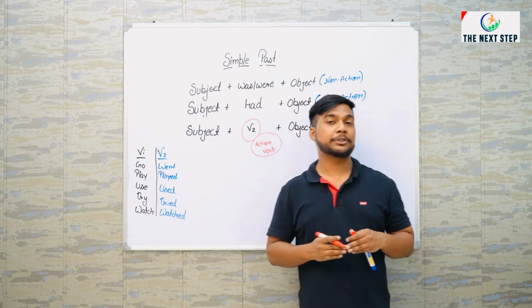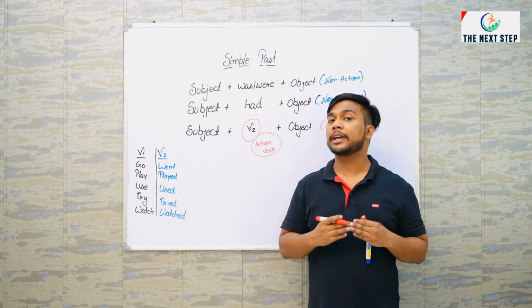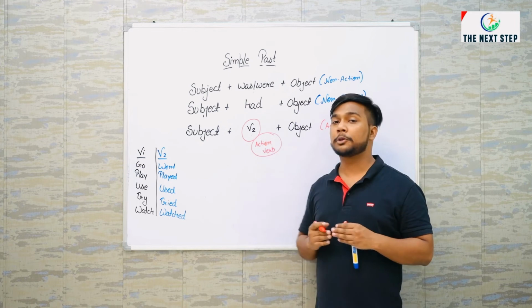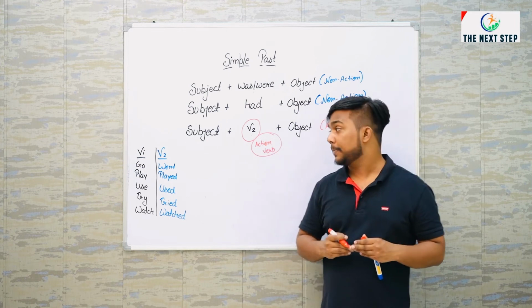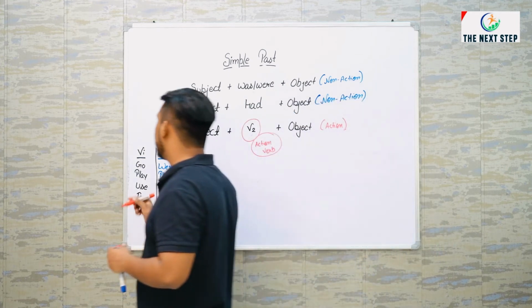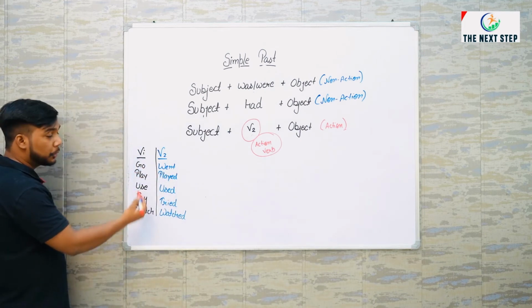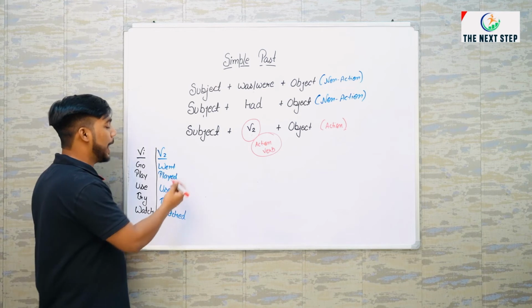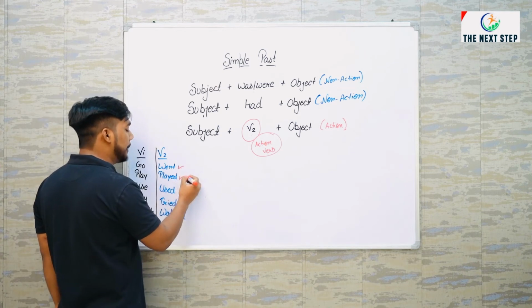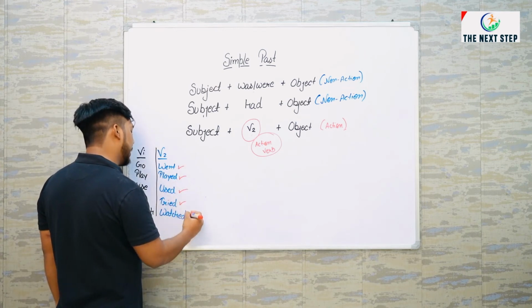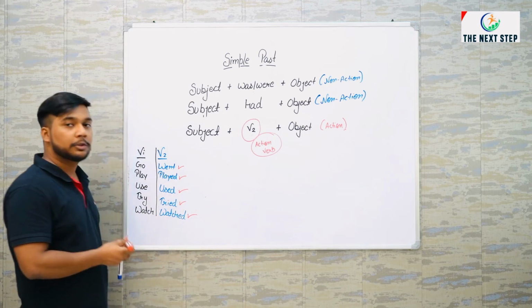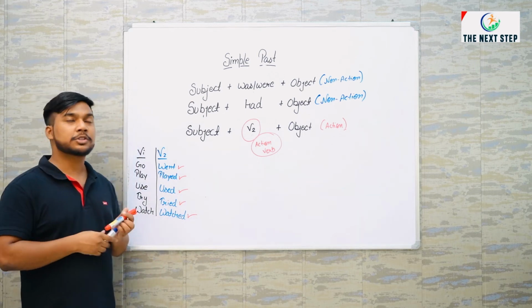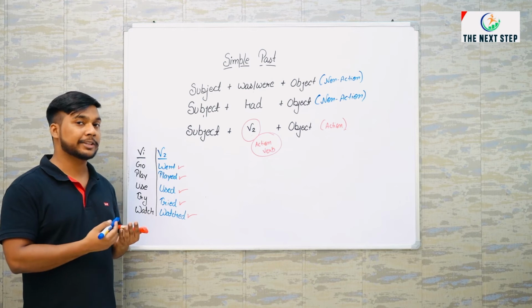Whatever the action you did or activity you did in the past, this is the rule which can help you to talk about. In the present, we were using first forms: go, play, use, try and watch. But now we have went, played, used, tried and watched. The rule is going to be very simple. You just need to remember what you did last.